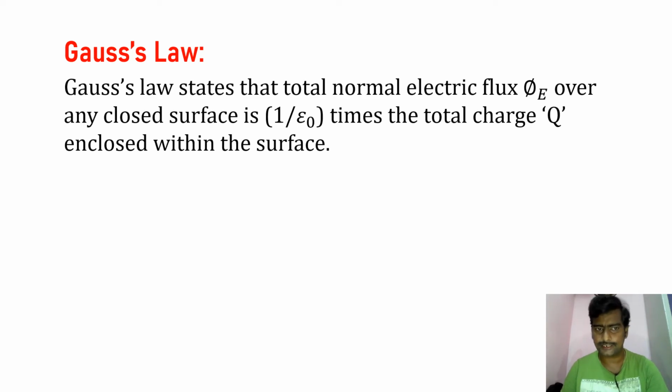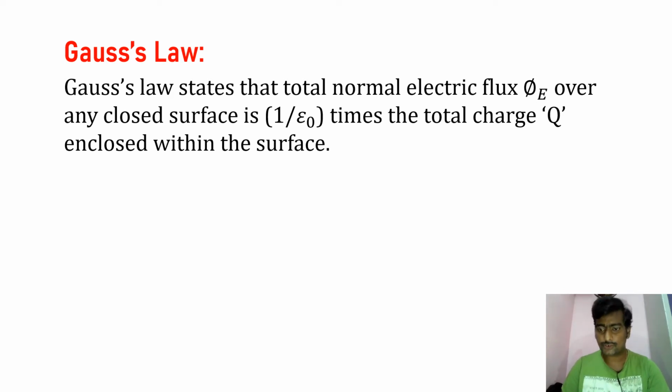The statement is: it states that the total normal electric flux phi E over any closed surface is 1 by epsilon naught times the total charge Q enclosed within the surface.